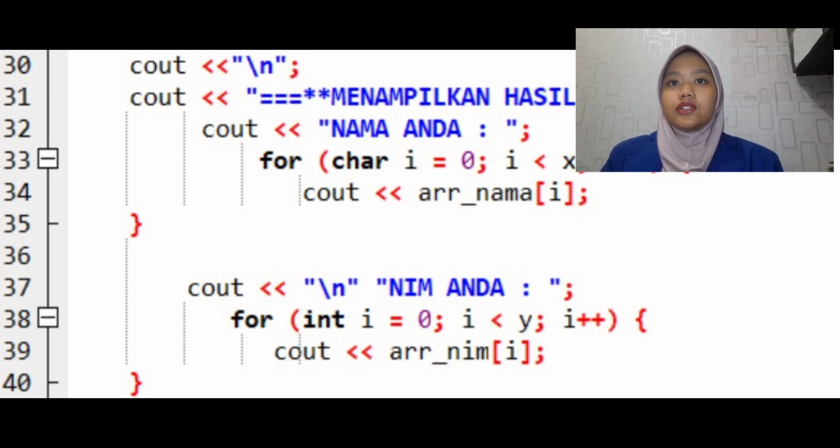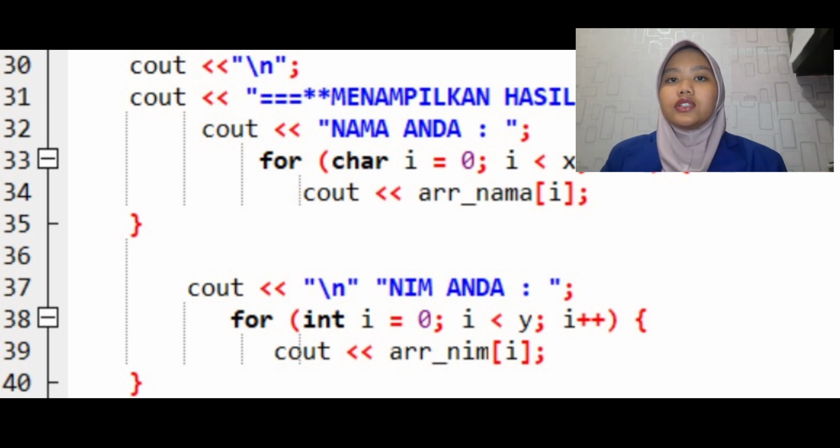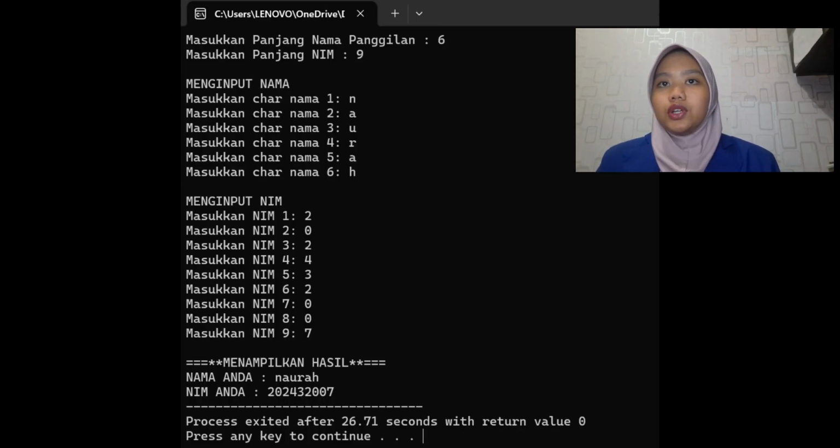Return in the 42nd line serves to indicate that the program has finished executing successfully. In the 43rd line, it serves to end the entire program that has been created. After completing the entire program, continue with compile and run to display the output from the program.